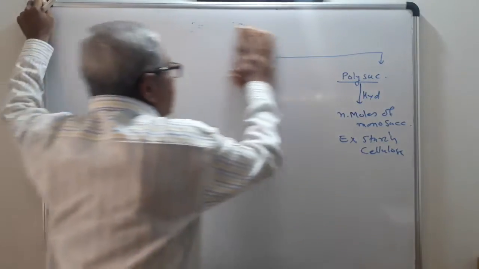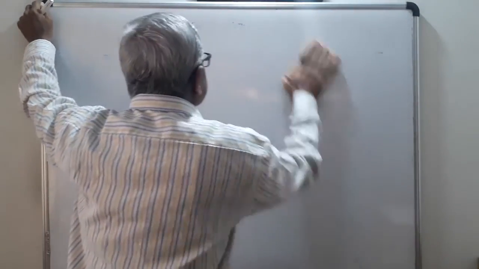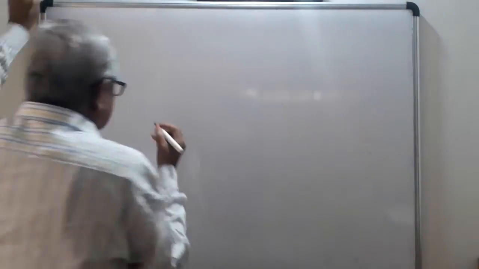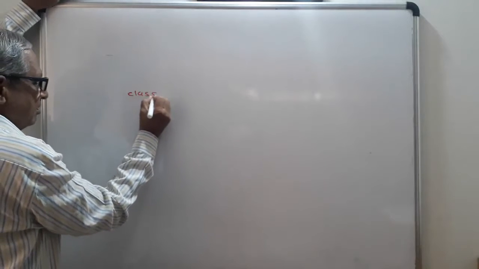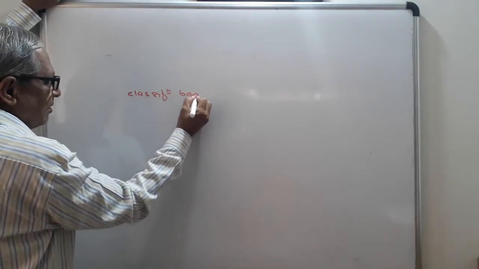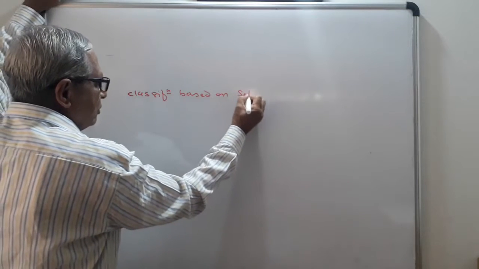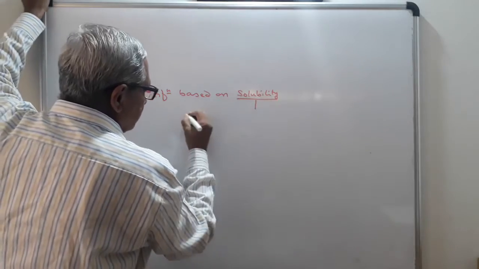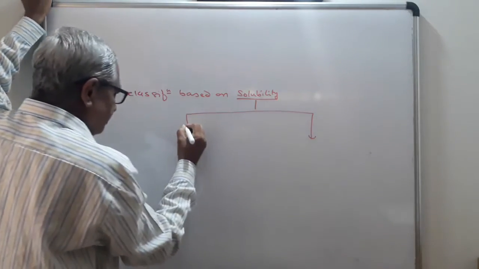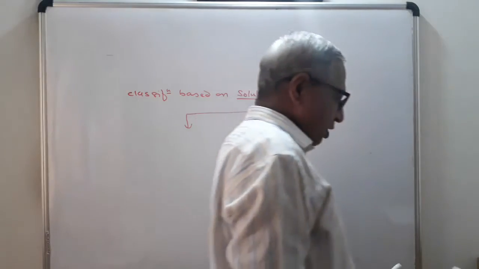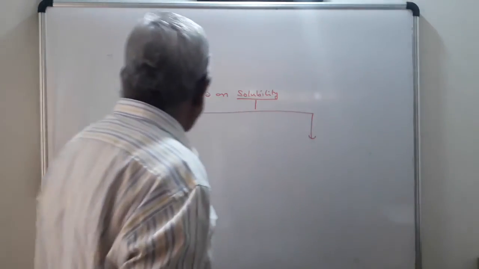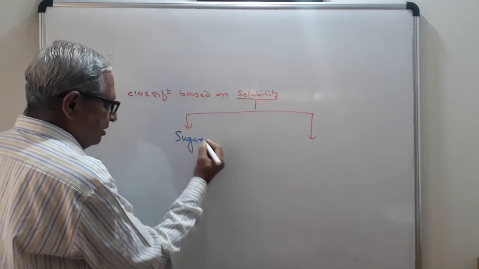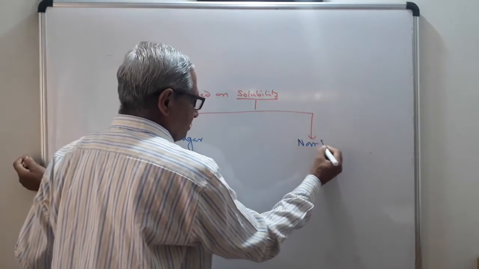So now the second point is classification based on solubility. So give the title: classification based on solubility. On the basis of solubility, carbohydrates are classified into two groups. One is sugar and second is non-sugar.